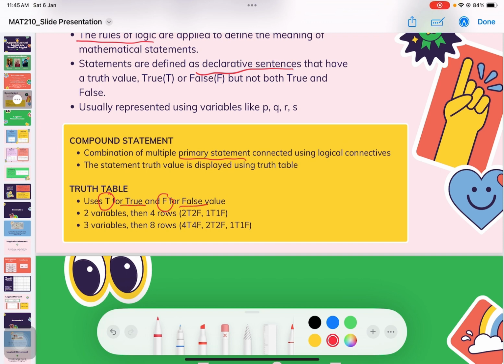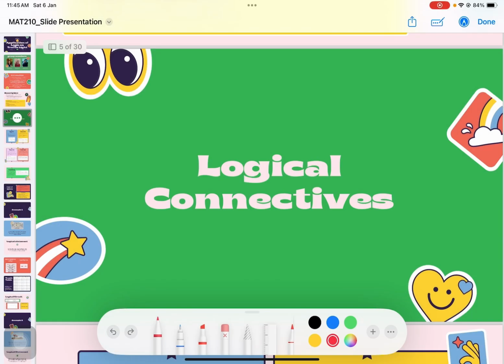If the statement has two variables, then the truth table has 4 rows, which is 2T 2F and 1T 1F. If the primary statement has 3 variables, then the truth table has 8 rows, which is 4T 4F, 2T 2F, and 1T 1F. Next, we're going to go into the logical connectives.